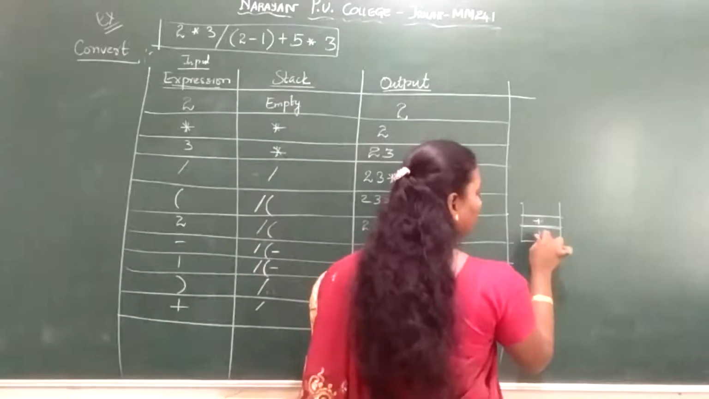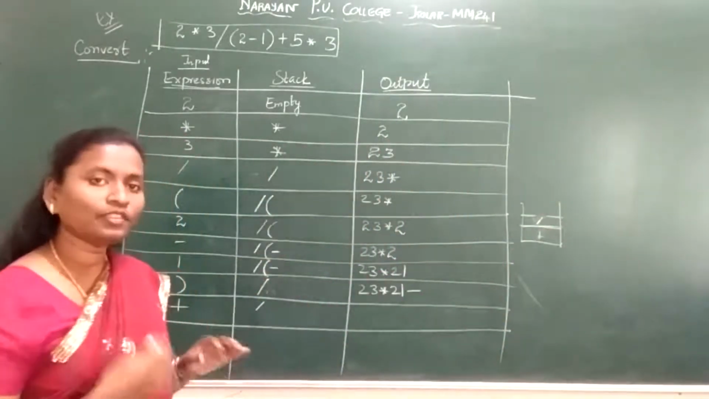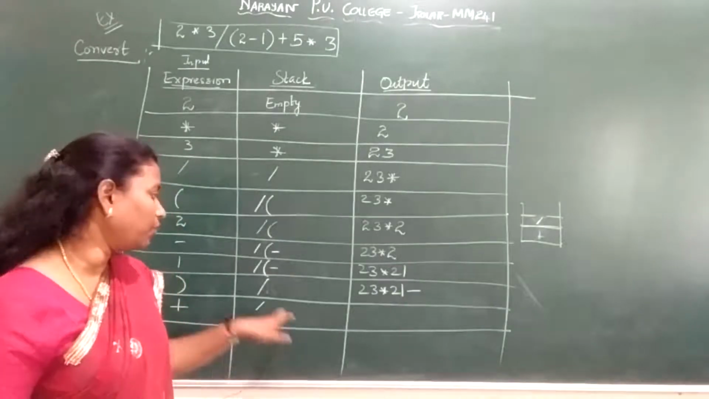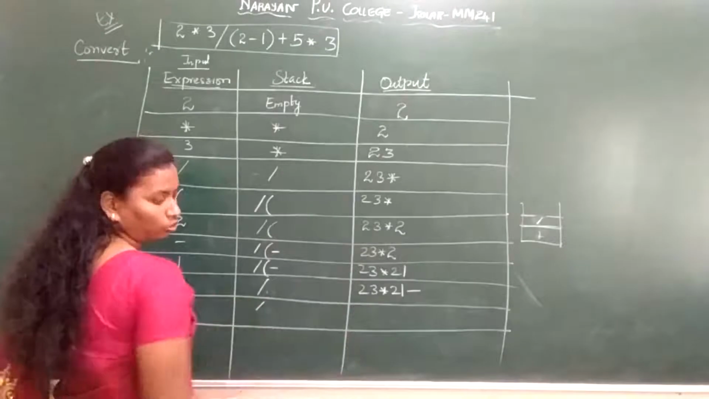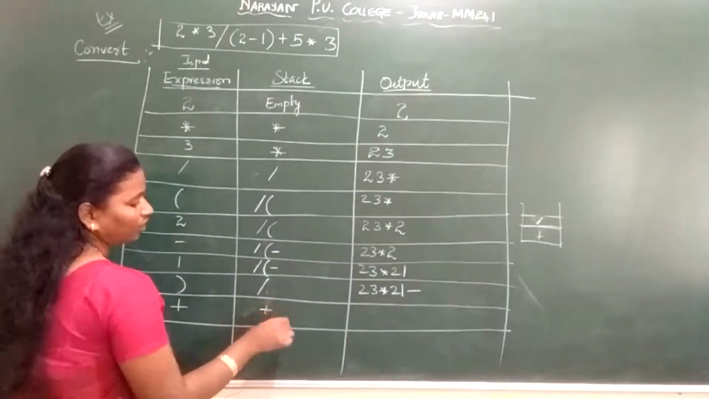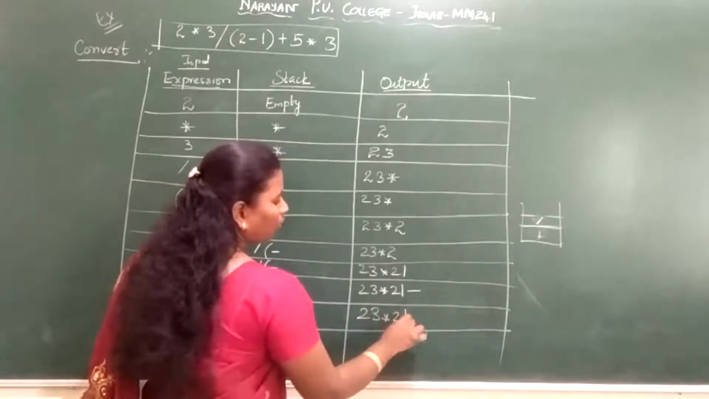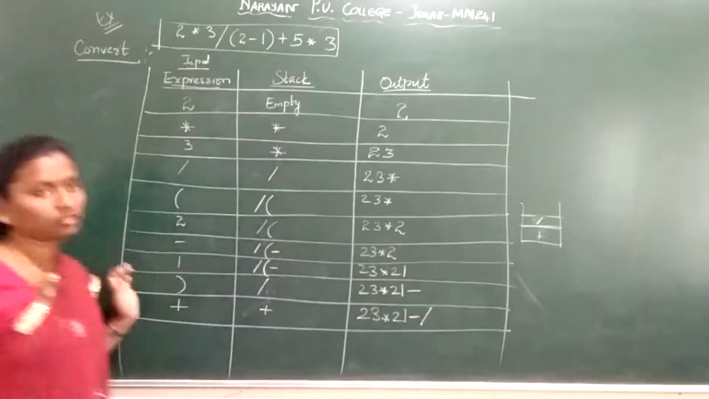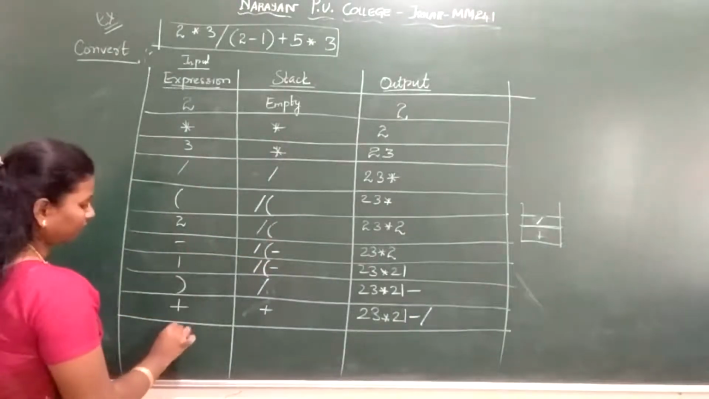If I have a plus, asterisk or division operator can sit on the plus. But I don't have plus here, I have division. So what should I do? I should pop it out onto your output. So what will happen? You have popped this out, plus will sit here. So what is this? 2, 3, asterisk 2, 1 minus division. Okay. Next we'll have 5.